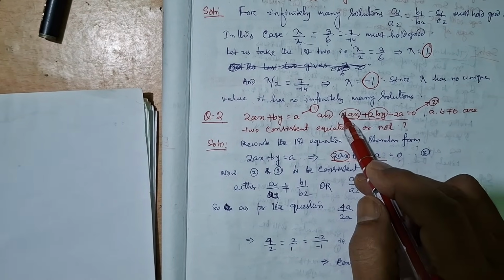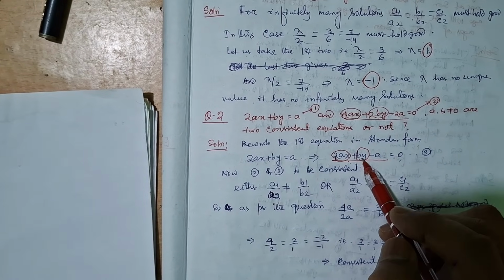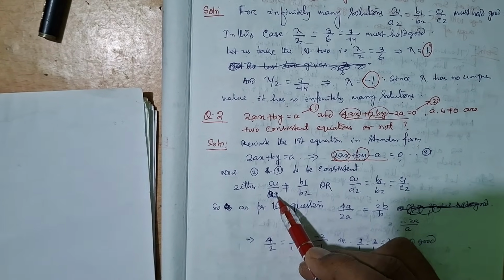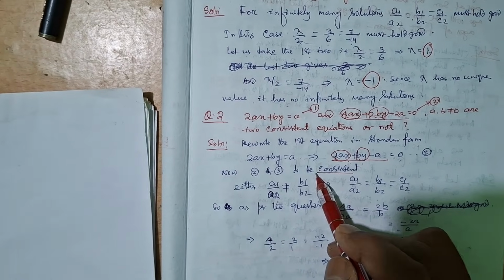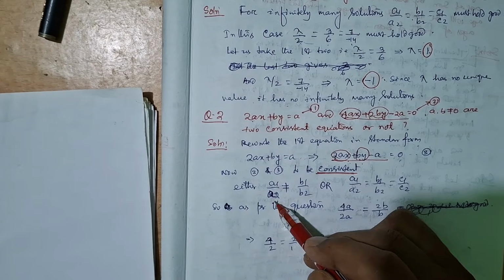So what are the coefficients? 4a, 2a, 2b, b.